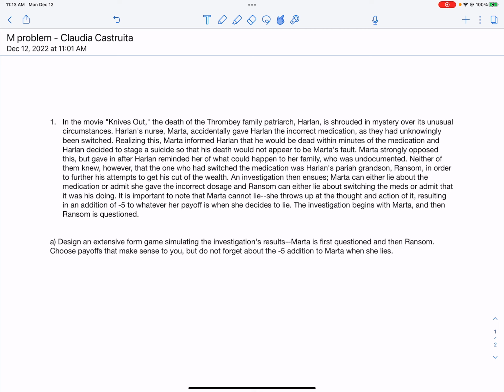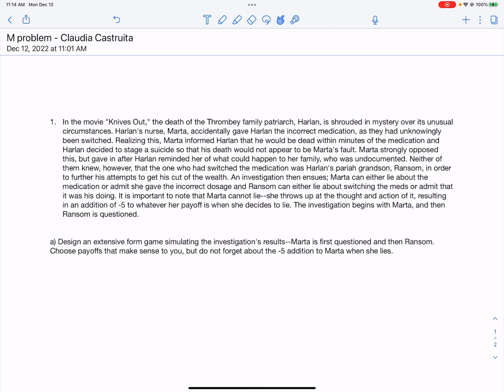Neither of them knew, however, that the one who had switched the medication was Harlan's pariah grandson, Ransom, in order to further his attempts to get his cut of the wealth. An investigation then ensues. Marta can either lie about the medication or admit that she gave the incorrect dosage, and Ransom can either lie about switching the meds or admit that it was his doing.